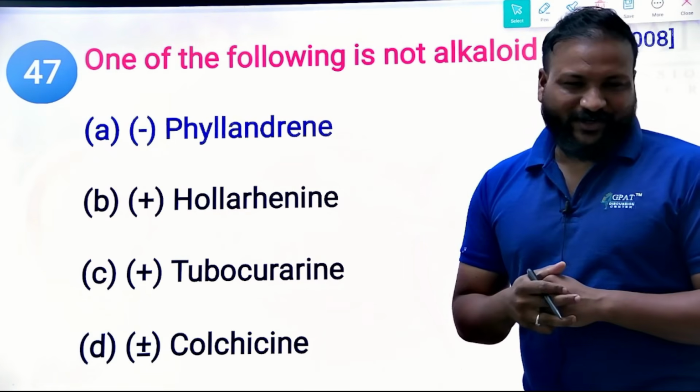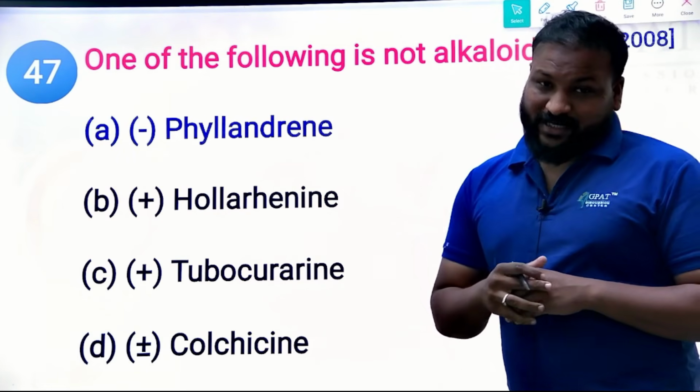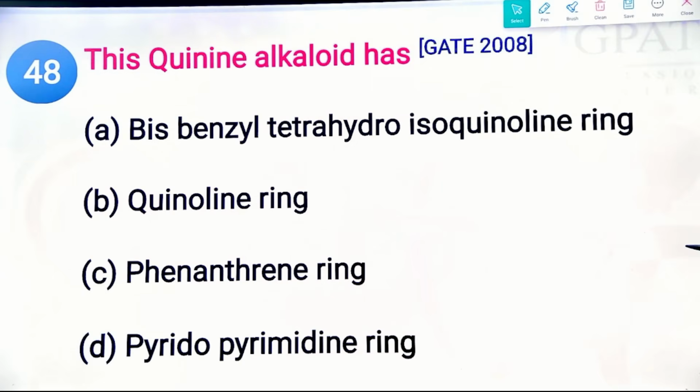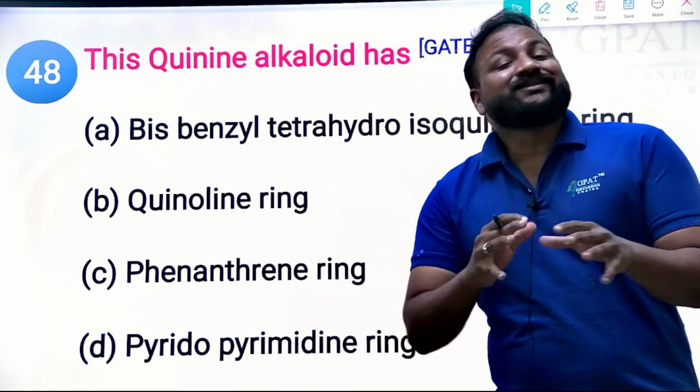One of the following is not an alkaloid. Yes, this is not an alkaloid, so that is the right answer. That's how you need to crack the question. Next question: this quinine alkaloid has which chemical nucleus?